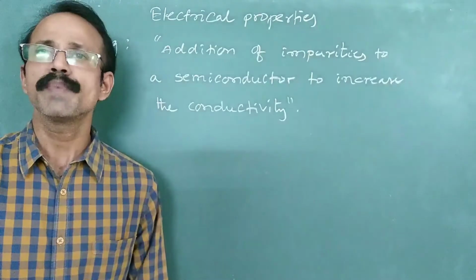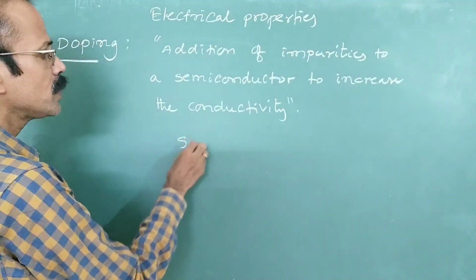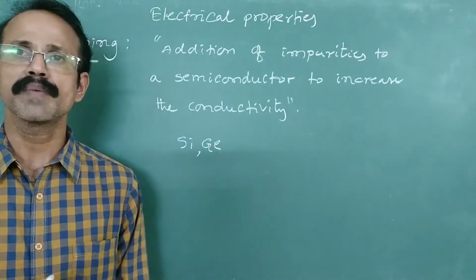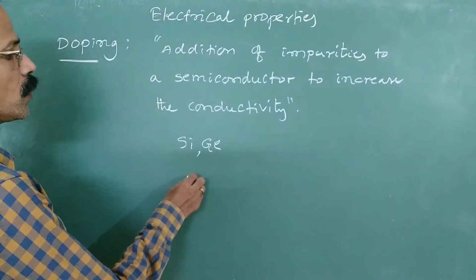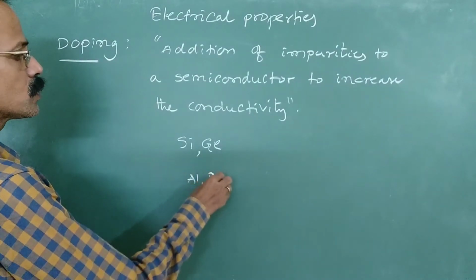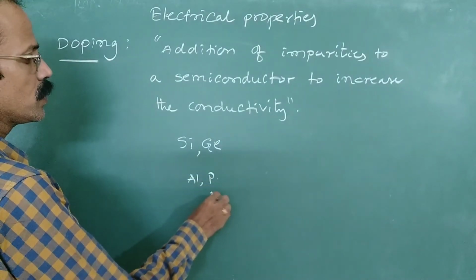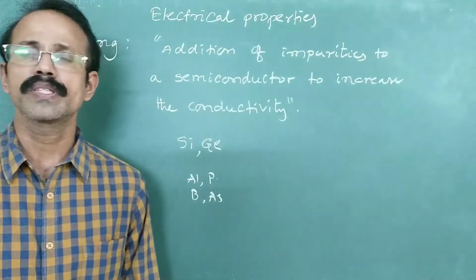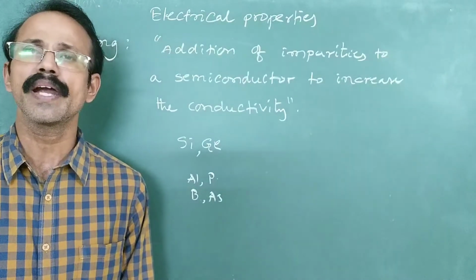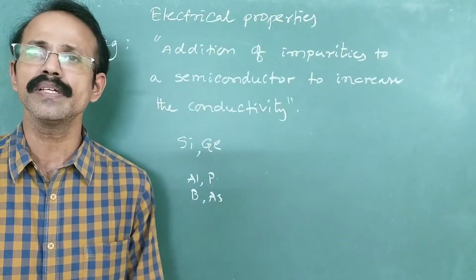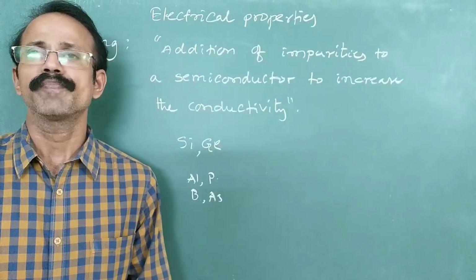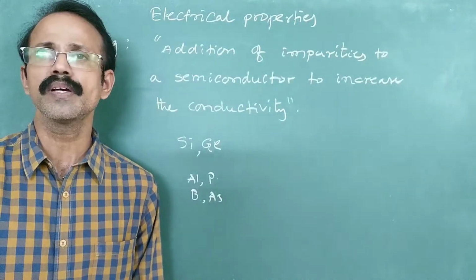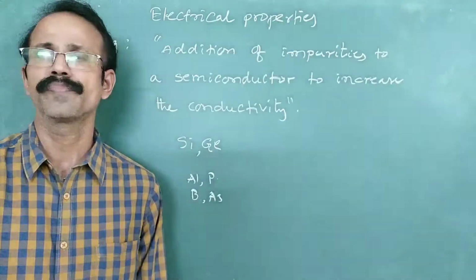The conductivity of semiconductors like silicon and germanium can be increased by the addition of some impurities like aluminum, phosphorus, arsenic, boron, like this, right? So these are some of the substances which are added to the semiconductors to increase the conductivity. Usually these substances are either electron rich substances or electron deficient substances.